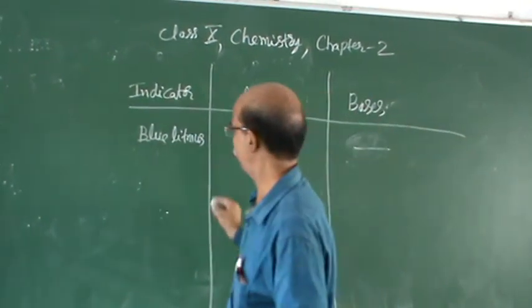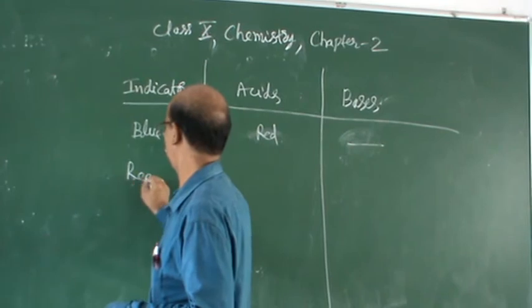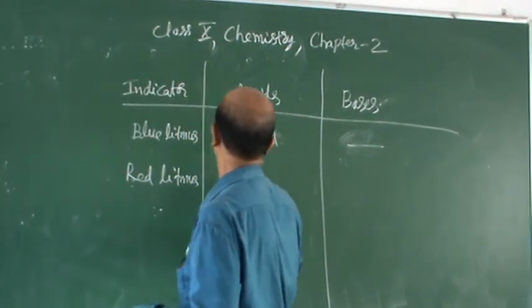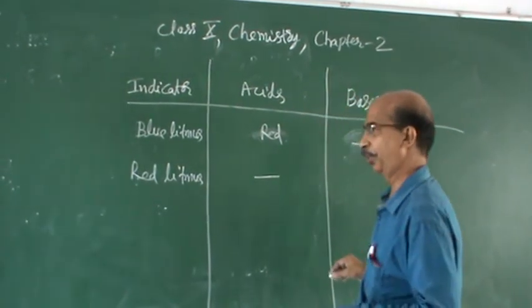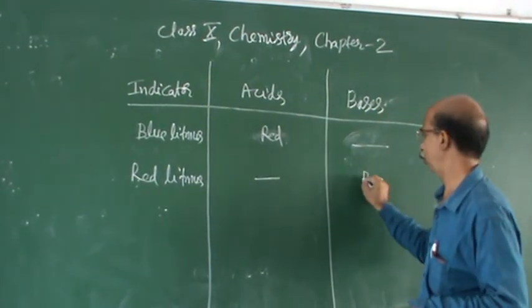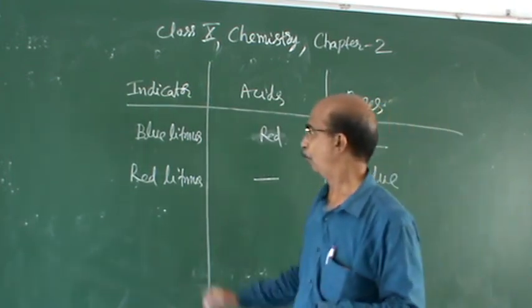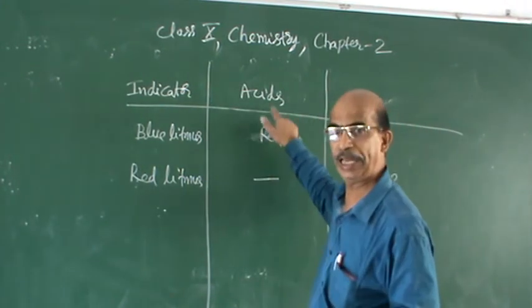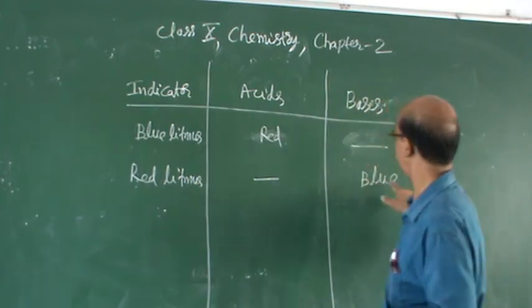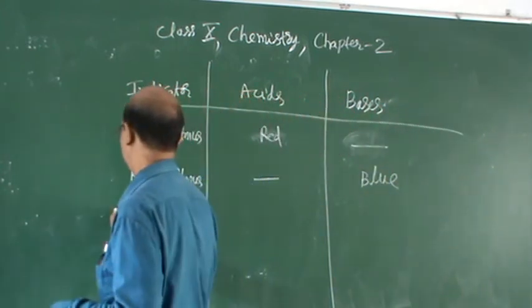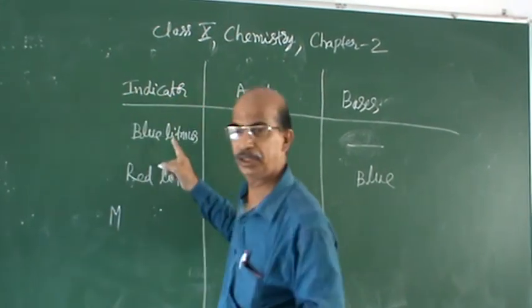Now red litmus: no change, then it becomes blue. So what is the conclusion? Blue litmus turns red, acids. Red litmus turns blue, bases. This comes under one indicator only.